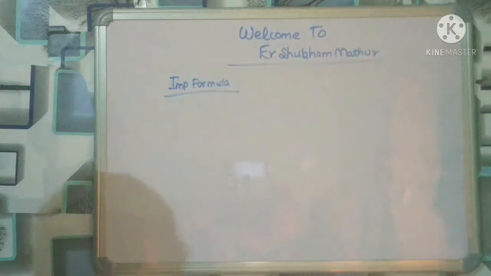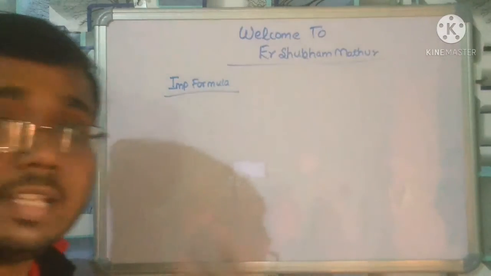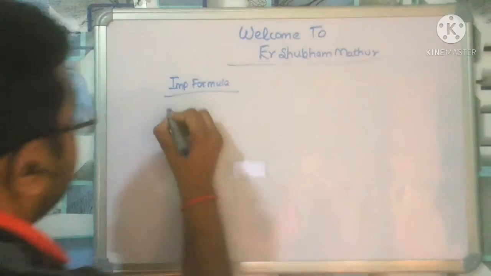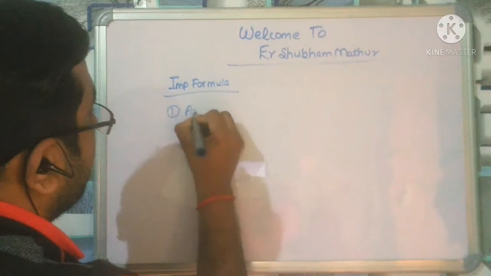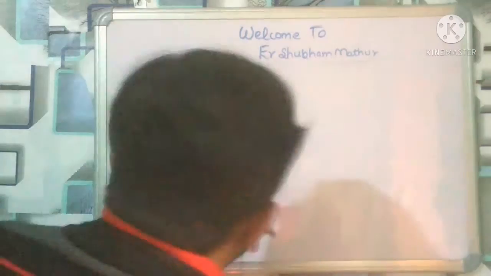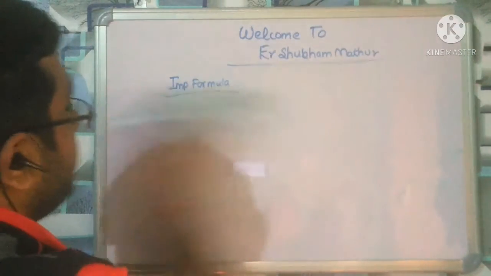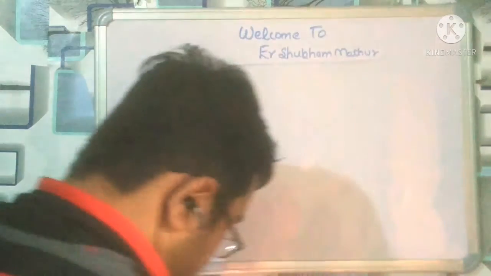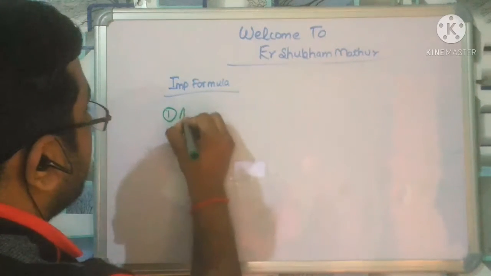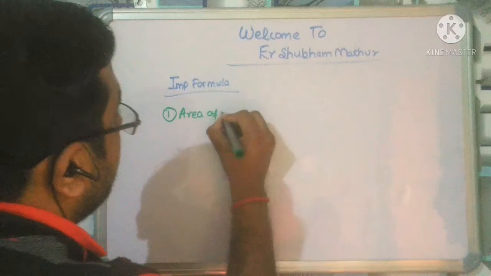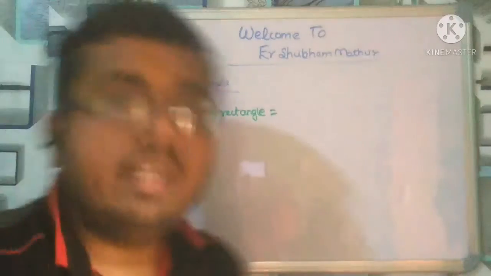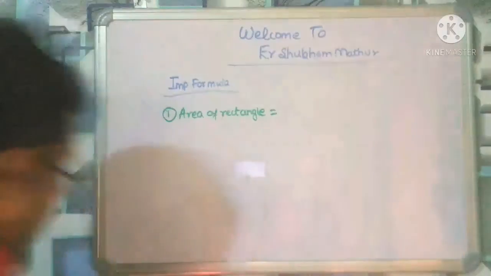Now first of all, area of a rectangle. What is the area of the rectangle? Let me use a different color. Area of a rectangle, you know, is length into breadth, always length into breadth.